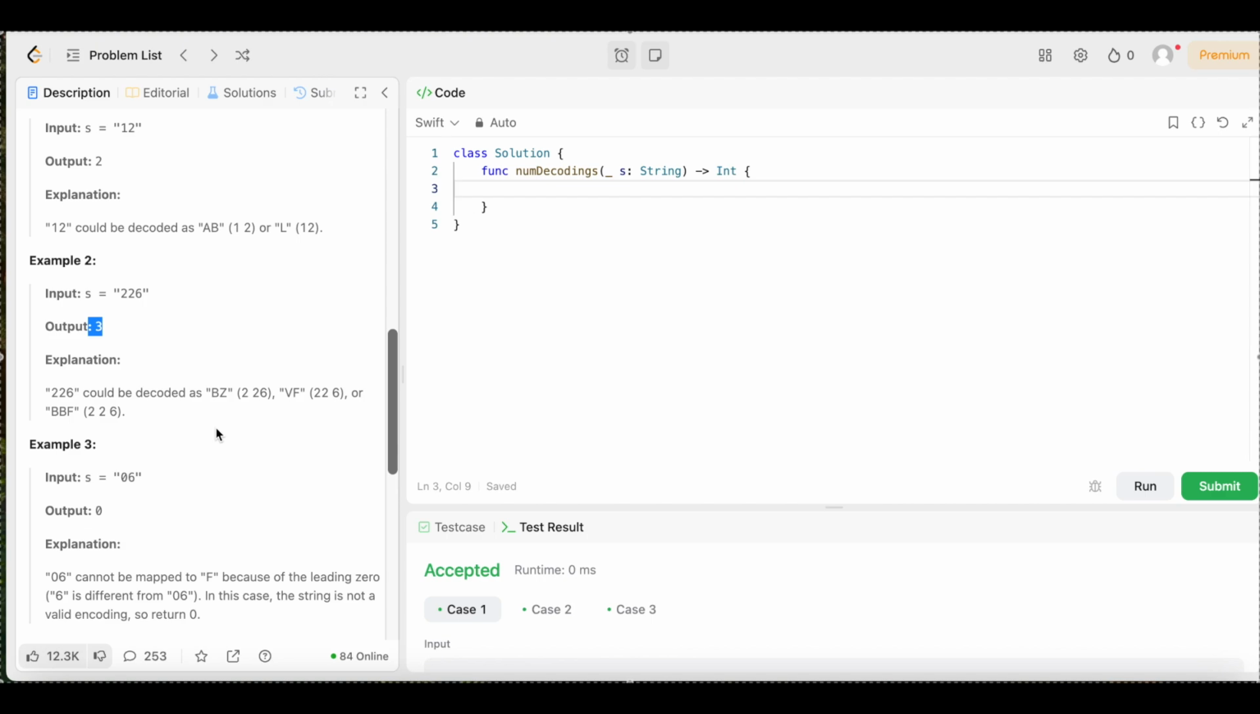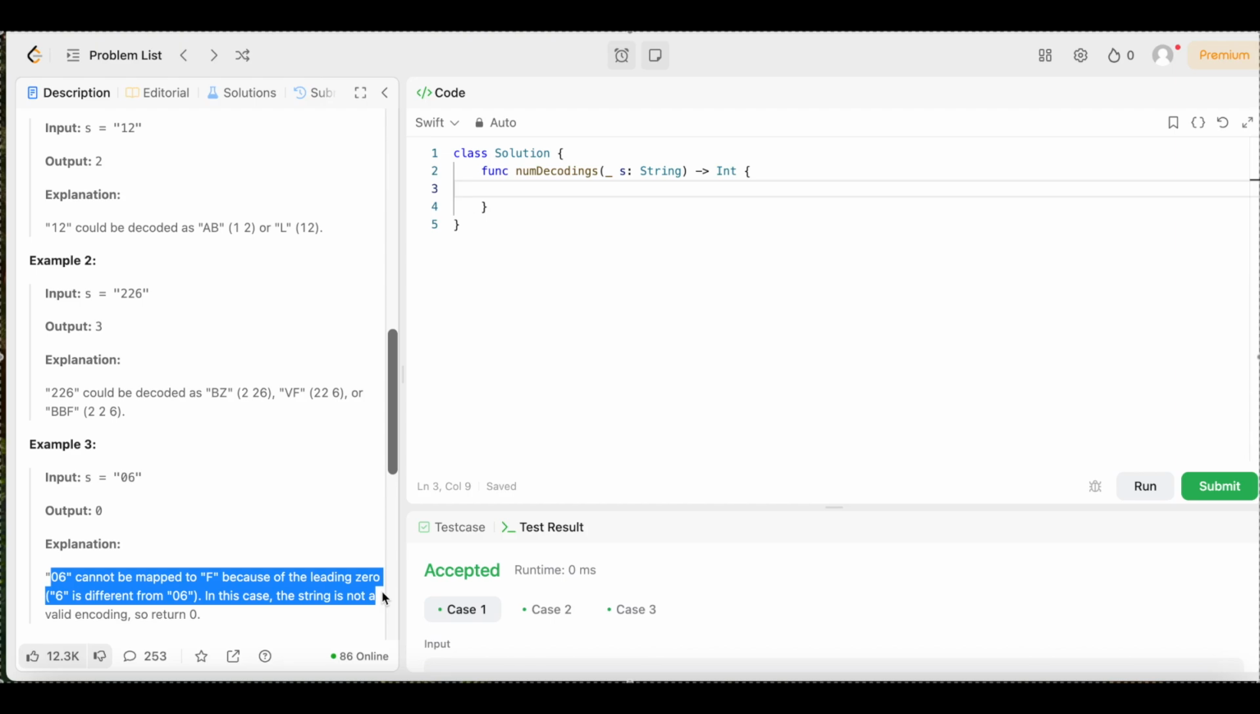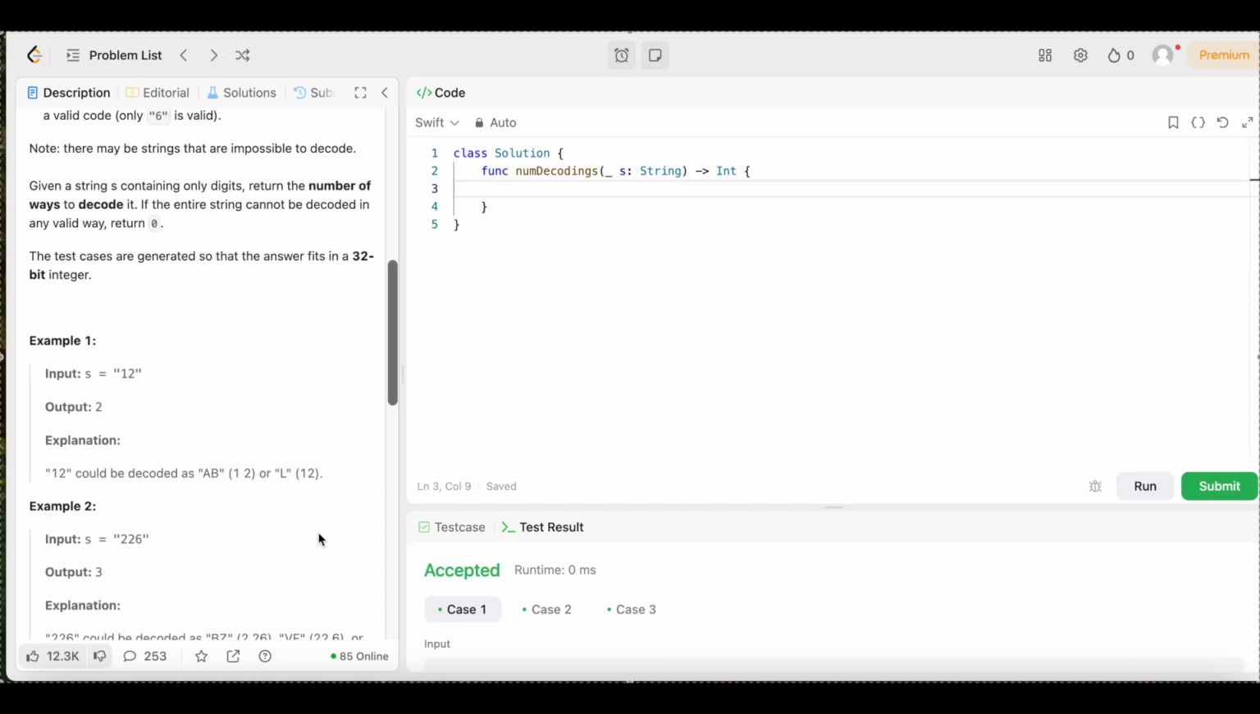So let's go ahead and look at example 3 where they might try to throw a trick our way. In example 3, we have the input S equals 06, the output is 0. Explanation says 06 cannot be mapped to F because of the leading 0. 6 is different from 06. In this case, the string is not a valid encoding, so we return 0.